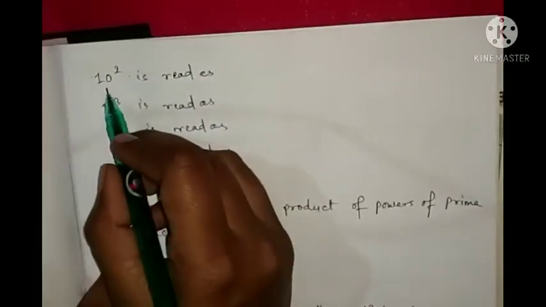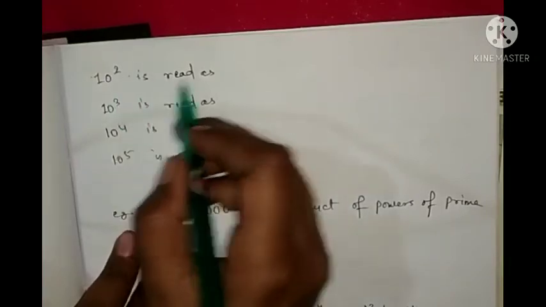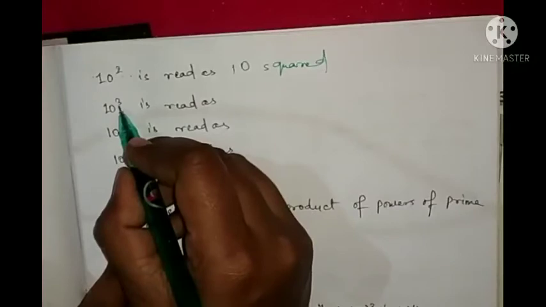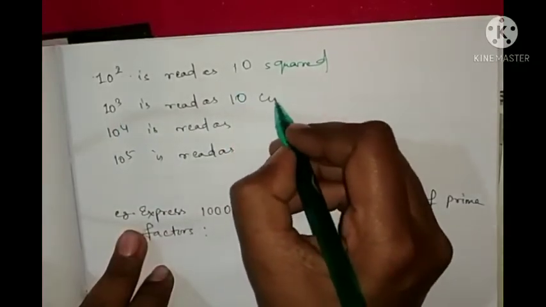Next you see, 10 to the power 2 is read as 10 squared. 10 to the power 3 is written as 10 cubed.